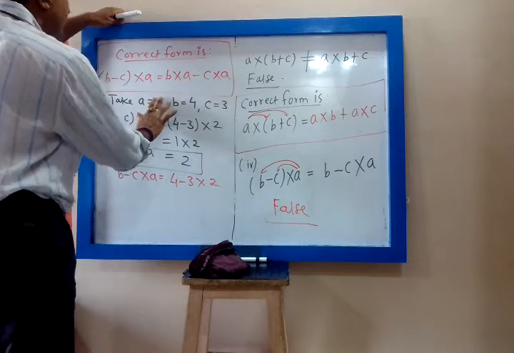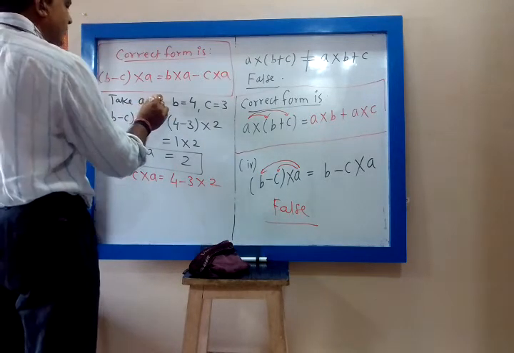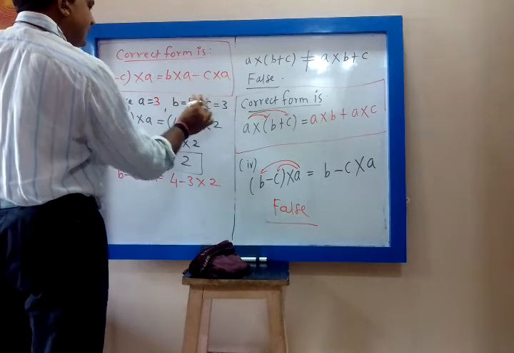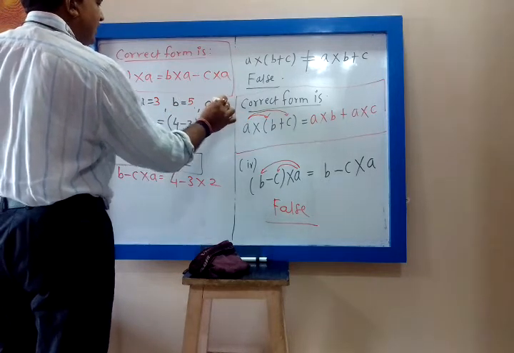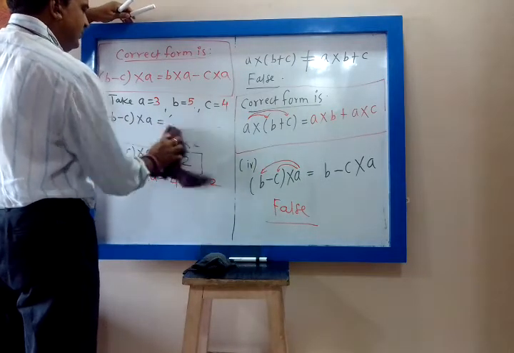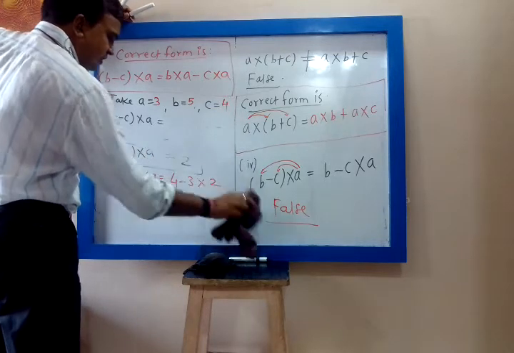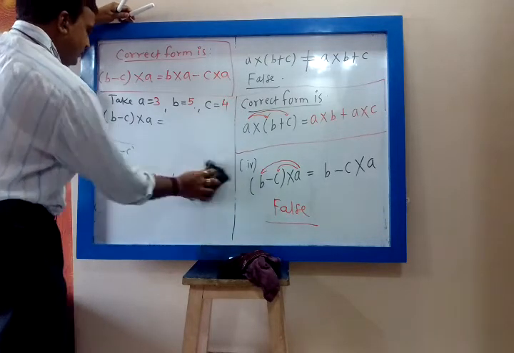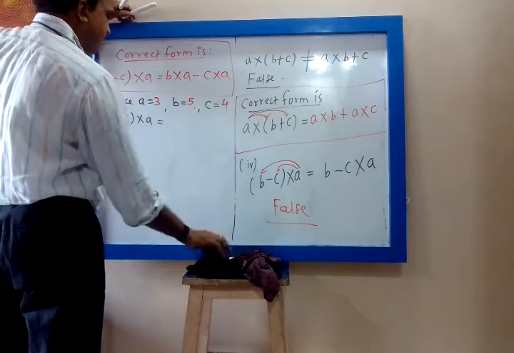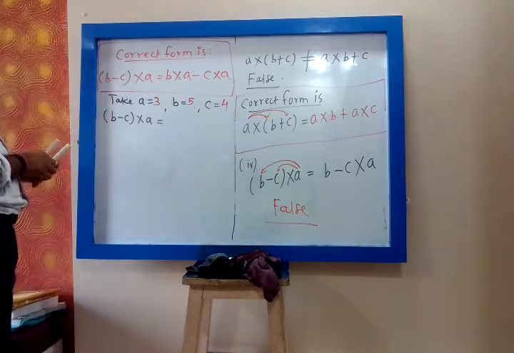So what will you do? You take A as 3, B as 5 and C as 4. In the same way, you change the number. In the earlier case it came equal, but it is not applicable to all numbers. You check whether this is correct for this number also. Now what is B minus C?